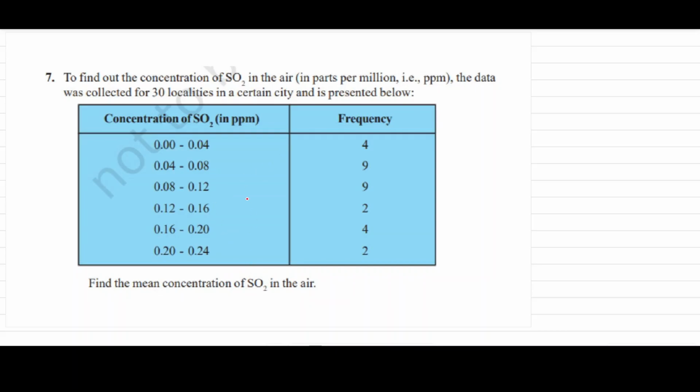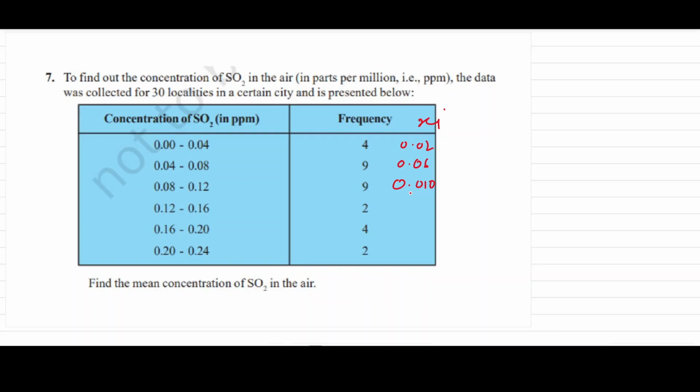Here the concentration is given, and the frequency is given. Then find out the value of xi first. Because this is a continuous class interval, the mid value will be taken, so here it will be 0.02. Now this will be 0.06. Now this will be 0.10.